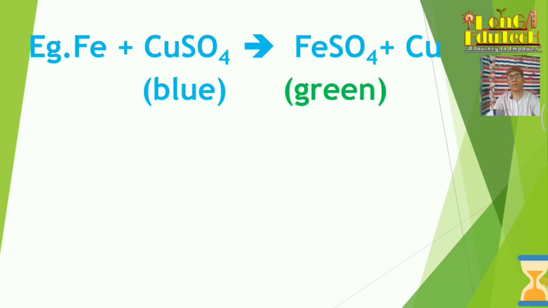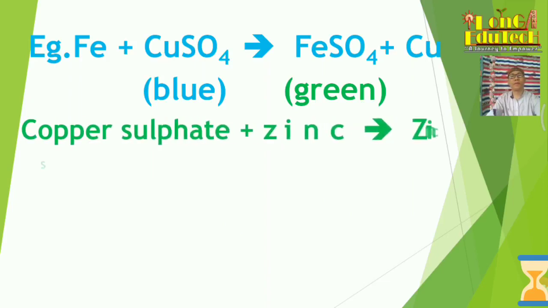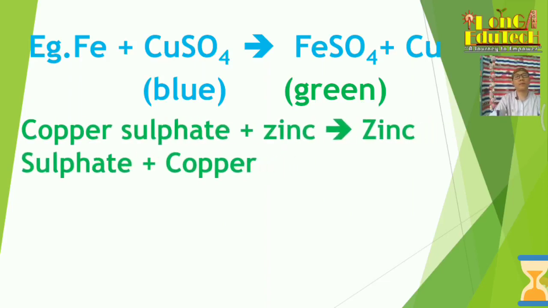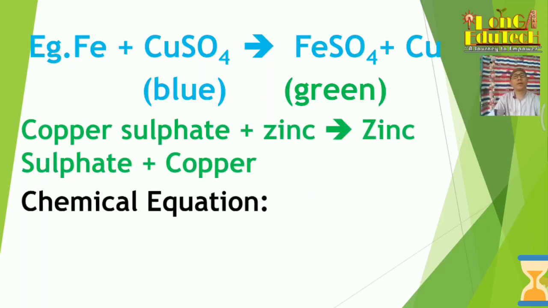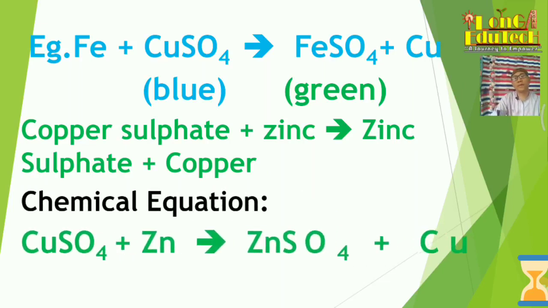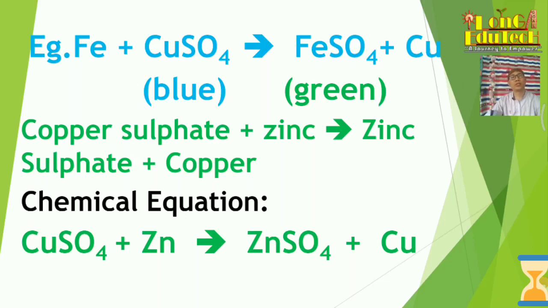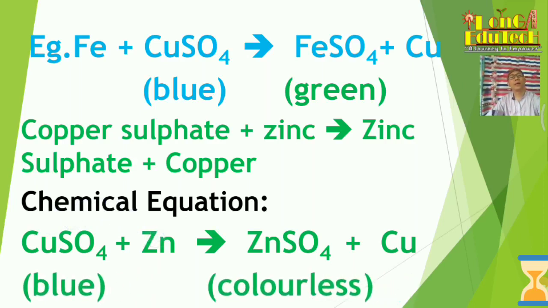Now, copper sulfate plus zinc forms zinc sulfate and copper. So here also the chemical equation is copper sulfate, CuSO4, plus zinc gives zinc sulfate plus copper. What do you think? Copper sulfate is blue in color, but what will be the color of the zinc sulfate? So here the zinc sulfate is colorless. When zinc reacts with the copper sulfate, it will displace the copper, and it will form the colorless zinc sulfate. Got the point?